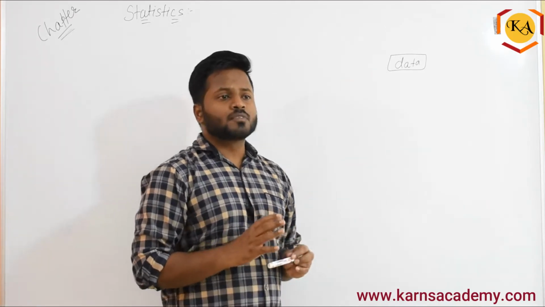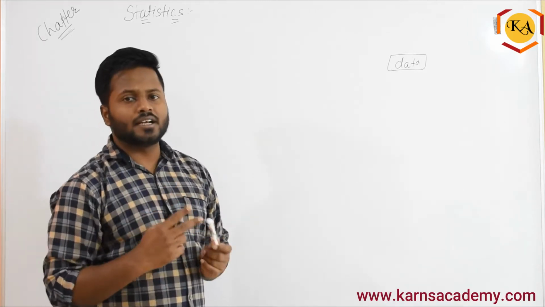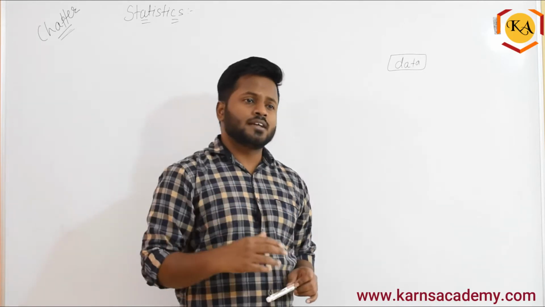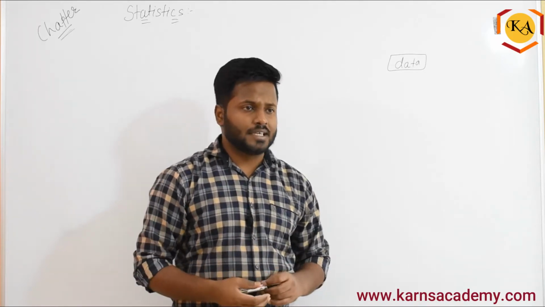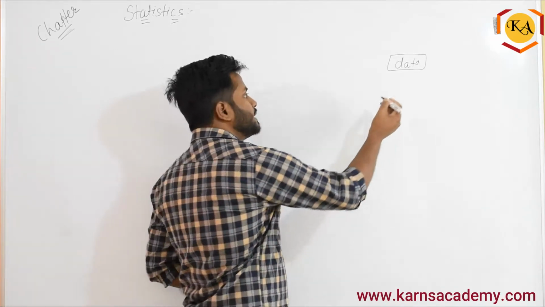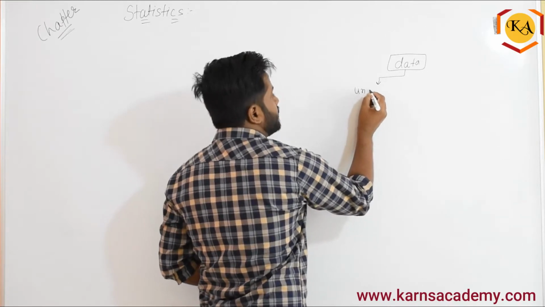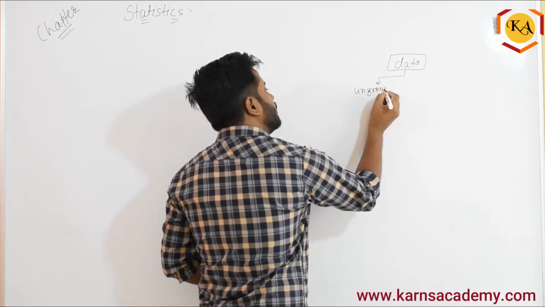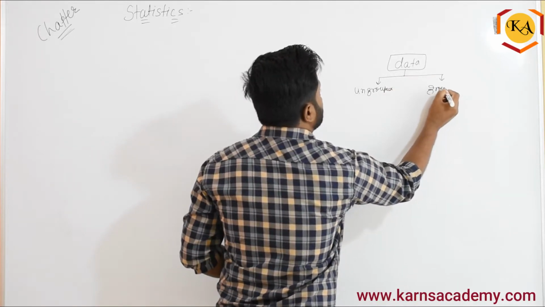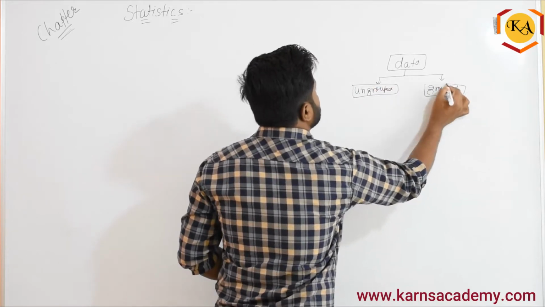Now the data is divided into two categories in terms of calculation. In terms of collection there are different types of data, but right now we will divide it into two categories. The first one is ungrouped and the second one is grouped.